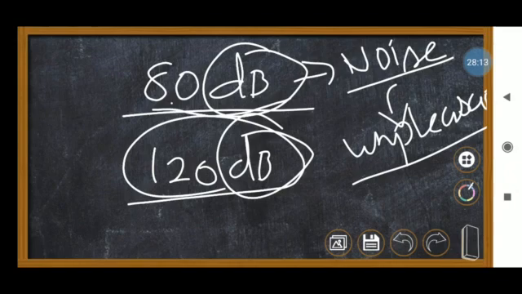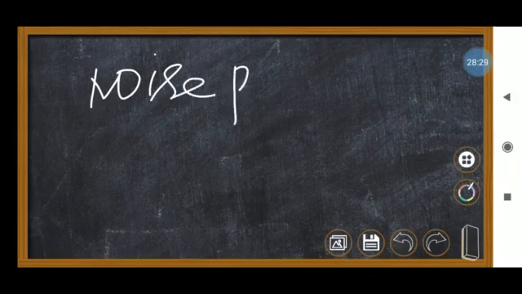Loudness directly relates to amplitude, and frequency relates to the successive wave distance. These are the things present in your book. And noise pollution. How does noise pollution happen?